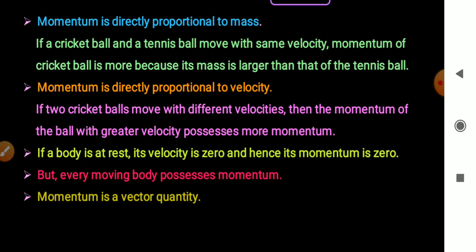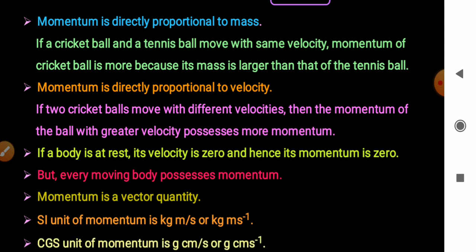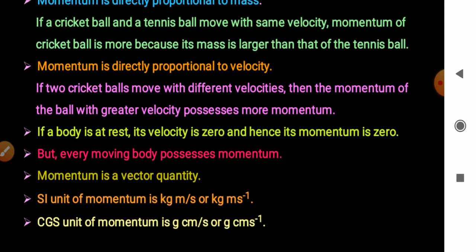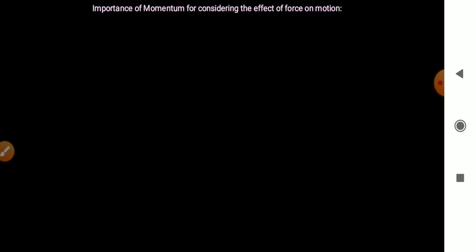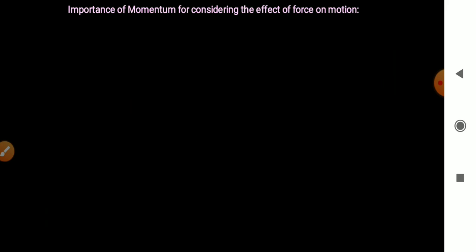Momentum is a vector quantity, as I told you, since it has direction and magnitude. Its SI unit is kilogram meter per second, and the CGS unit of momentum is gram centimeter per second, right? Now let's talk about the importance of momentum for considering the effect of force on motion.